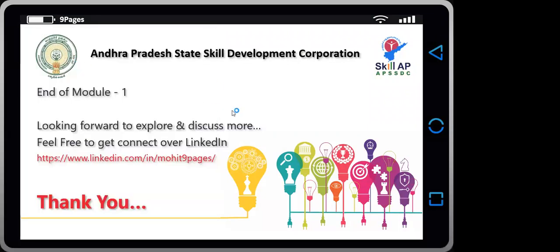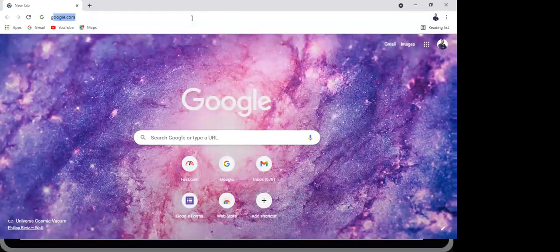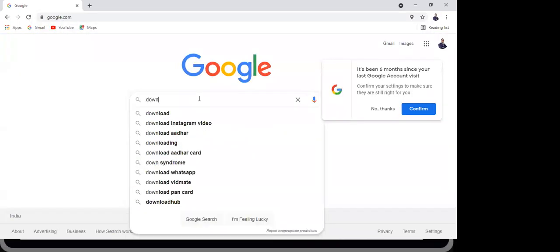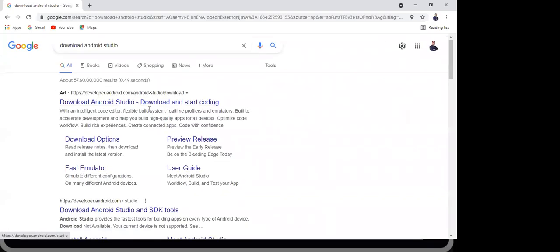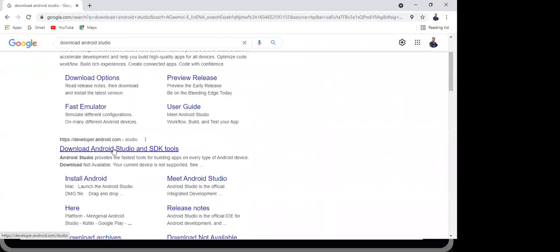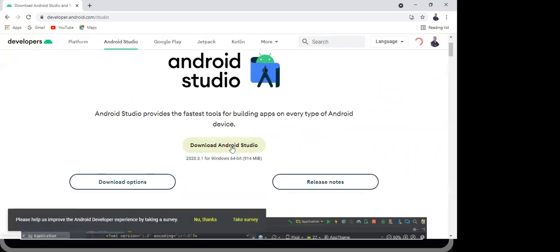Yes, sir. Okay, so just use Google, and in Google just search for Android Studio. Here you get the option to download Android Studio and SDK tools. Download Android Studio.